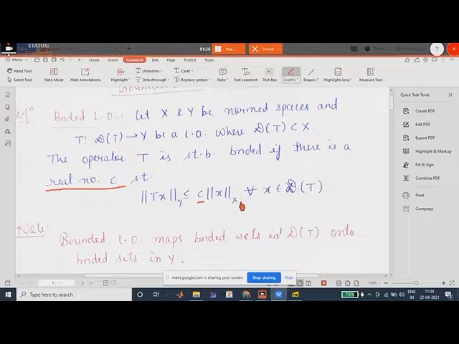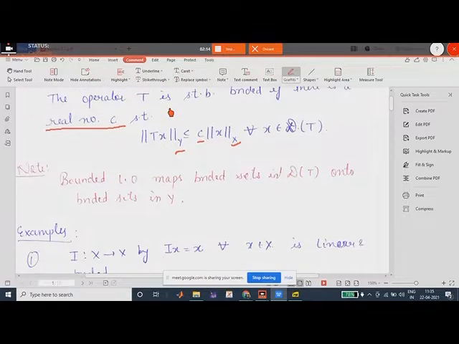So this norm will be over the space X, and Tx belongs to the range, so this will be over the space Y. We do not generally write Y and X in the subscript, but this is to show you that the norms hold for Tx over Y and for x over X. So a bounded linear operator is an operator that is bounded if there is a real number C such that this condition holds for all x.